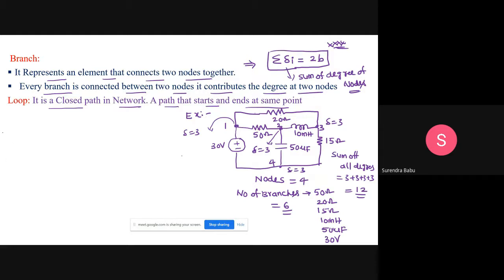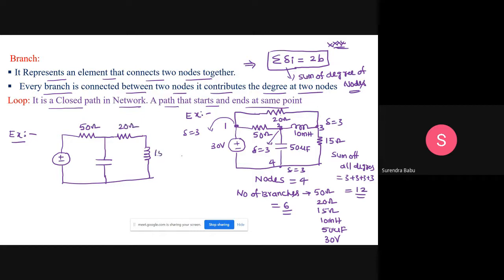Now, for example, take this network. Let's consider this circuit. This is the voltage source. Here I am connecting one resistance, here also one resistance, here one capacitor, and here one inductance. Let this be 50 ohms, let this be 20 ohms, let this be 15 millihenry, let this be 40 microfarad, and let this be 20 volts.